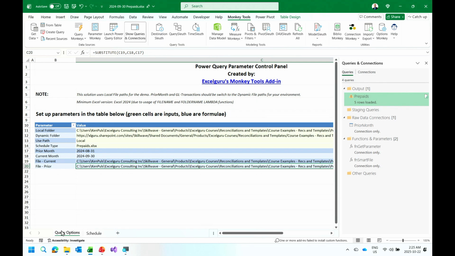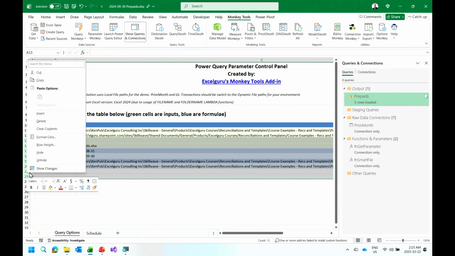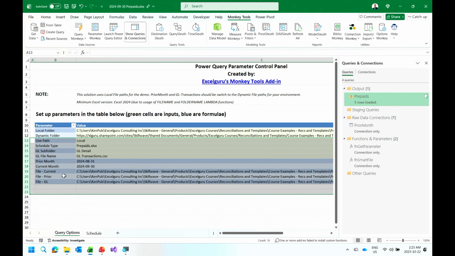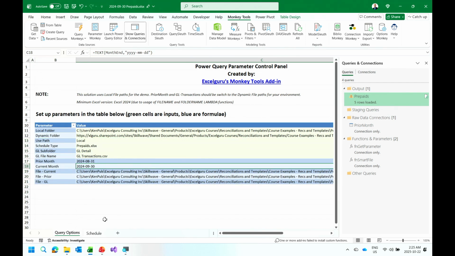Right now, I have a file that is pulling from the previous month. I also need to get some data from a GL transactions file that I have on my system. I also need to be able to filter that transaction file down to just the current month. And in order to do that, I happen to have hidden away in these things here, on hide, the pieces to do this. So there's a current month cell right there. That's where I can get the current month from. I also have the file path on my local system, by the way. This is important, come up later, to the individual file where the GL transactions are.